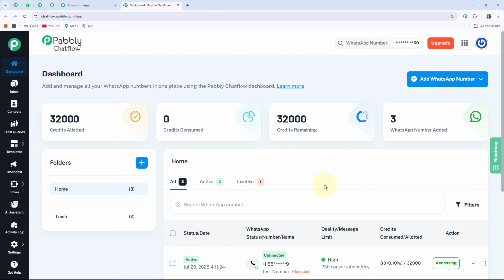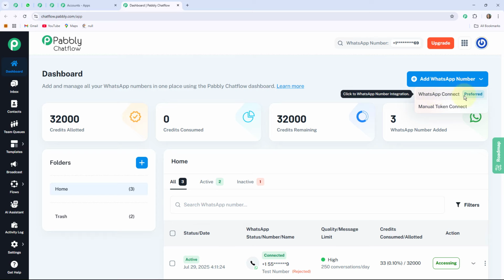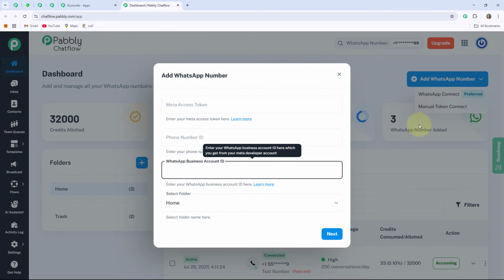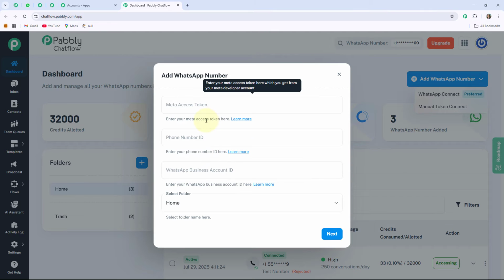If you want to add a new WhatsApp number into your Pabbly Chatflow account, then you have to click on this plus add WhatsApp number button. If you click on this, you can see it will provide you two options, that is WhatsApp Connect and Manual Token Connect. WhatsApp Connect might be used for scanning a QR code or WhatsApp number integration. The second one is the Manual Token Connect. If you click on this, it will ask you for the Meta Access token that you can generate from your Facebook Meta account for developer.